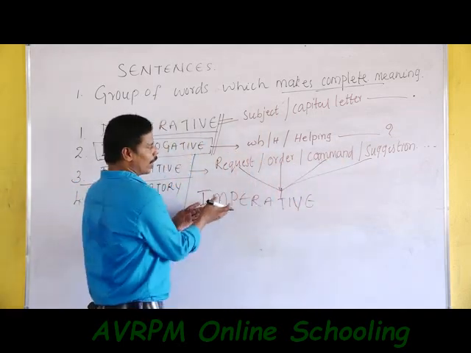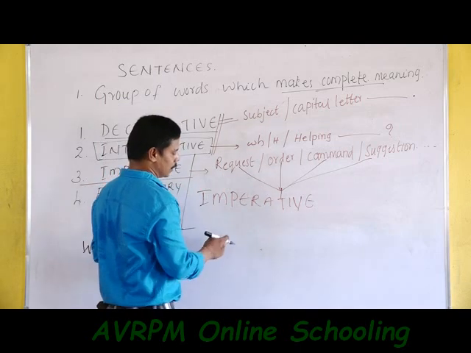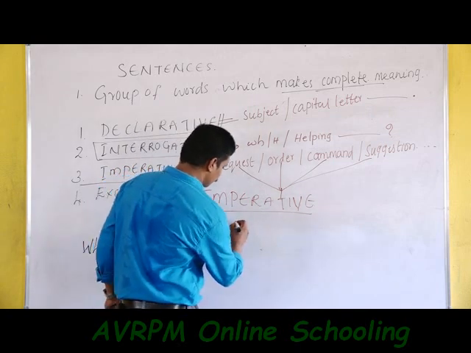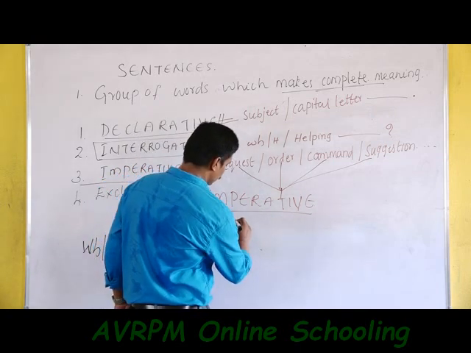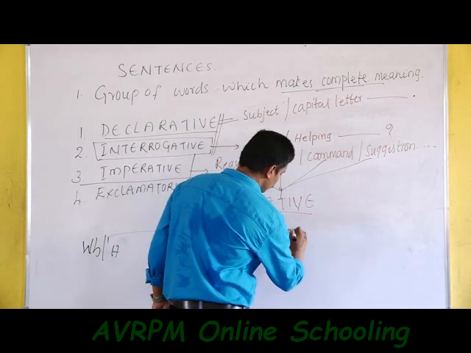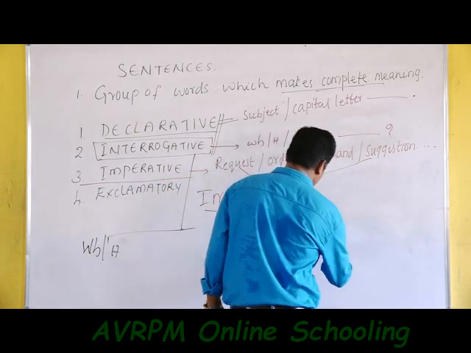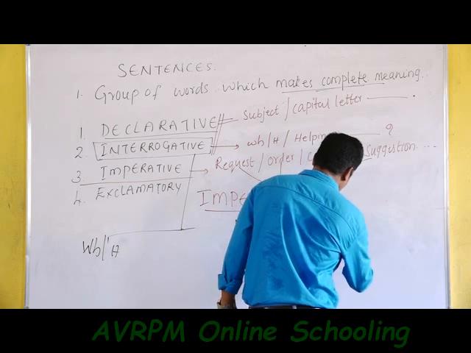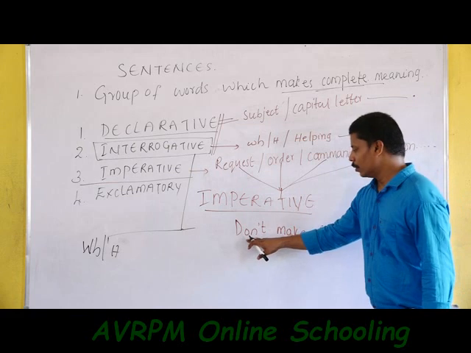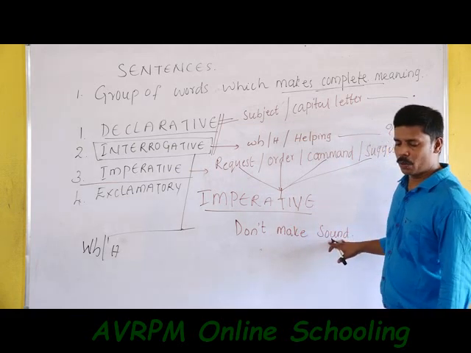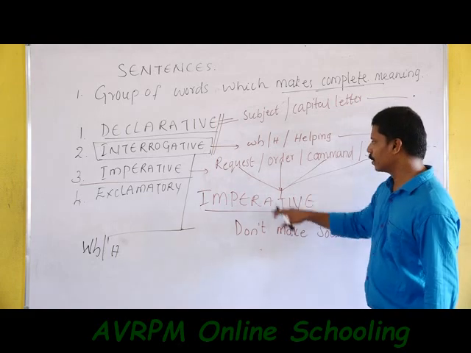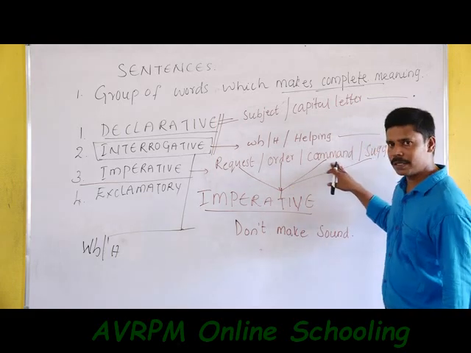Now let us see how we can form an imperative sentence. Don't make sound. This is a request. We can understand it is an order, or it is a command.